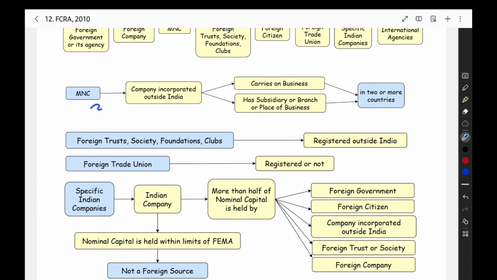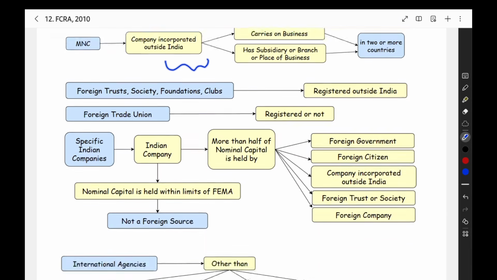That also we should see. A company incorporated outside India that is carrying on business, conducting the business, or has a subsidiary or branch or such place of business in two or more countries will be called a multinational corporation. The simple meaning of MNC is given in a definition format.